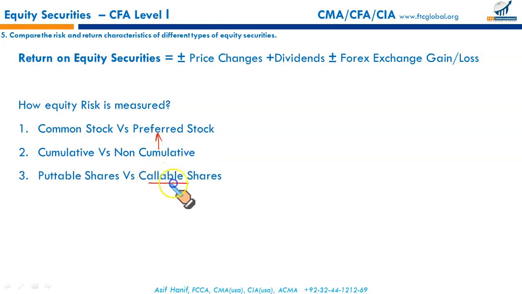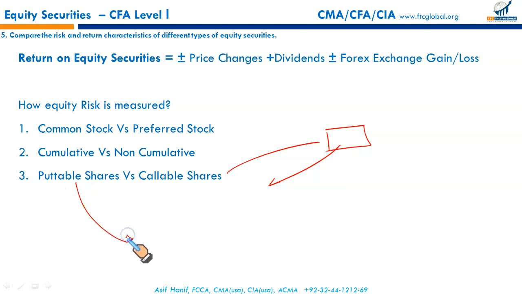Then puttable shares versus callable shares. Now what's the difference between these? Let's say a company issues callable shares. Callable shares mean that the company can buy these shares back after a stated period of time. Callable shares are the shares that the firm can call back after a stated period of time. And puttable shares are the shares which, at the option of the investor, can be put back to the company. You can return this share back to the company.